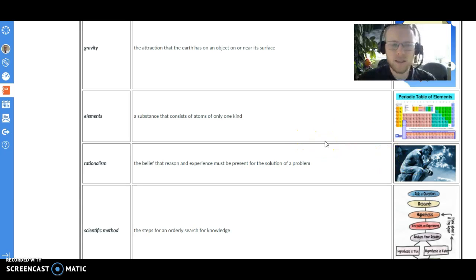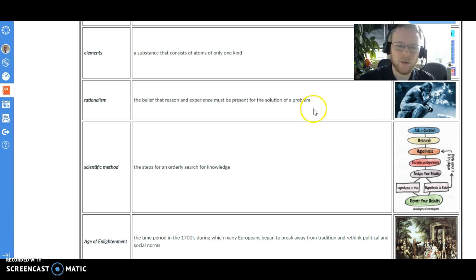Rationalism. The scientific method is the steps for an orderly search for knowledge. You probably learned about this in science. But we don't really talk so much about what the scientific method is, as in they invent the scientific method during the scientific revolution.